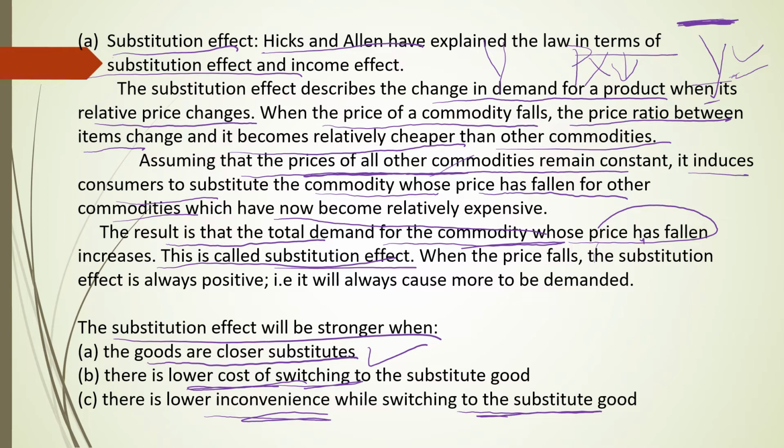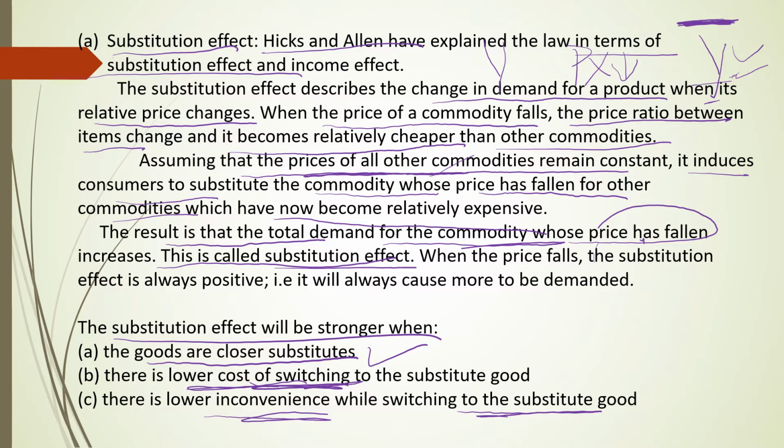Take the example of diesel and petrol, which act as substitutes. But when the price of petrol remains constant and the price of diesel decreases, you cannot easily substitute. If you want to substitute from diesel to petrol, you have to change the car. That means you have to buy a diesel engine car. Then the cost of switching becomes very high. At that time, the effect of substitution will be very small. So it should be convenient while you are shifting from one product to another product.